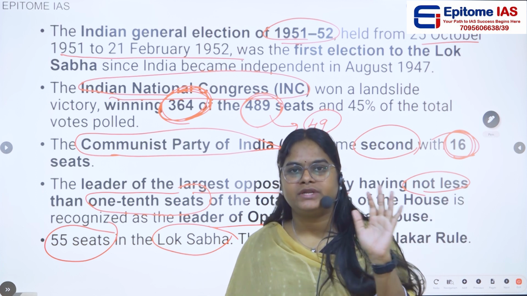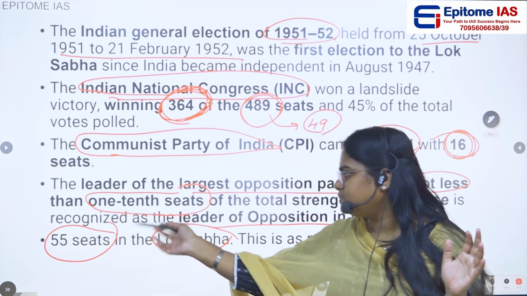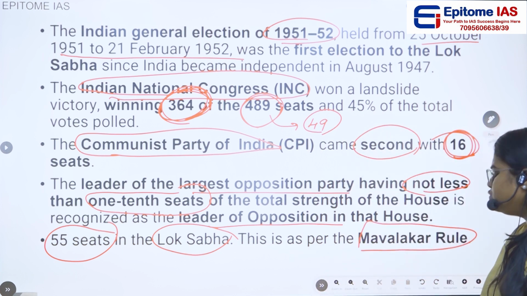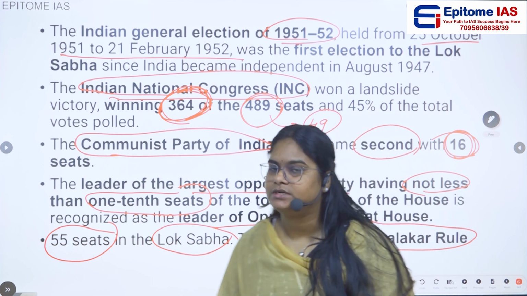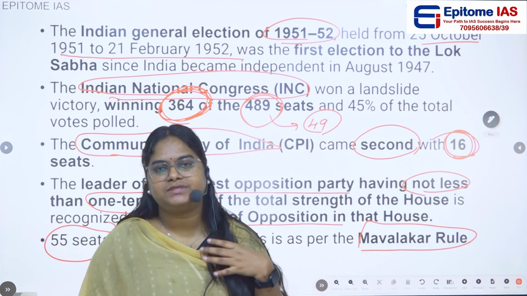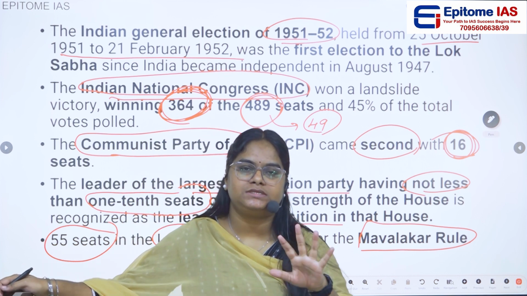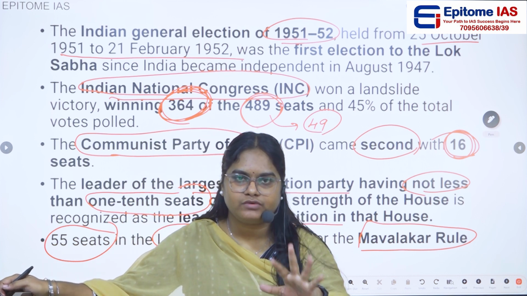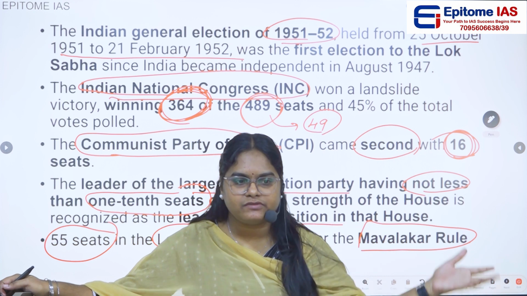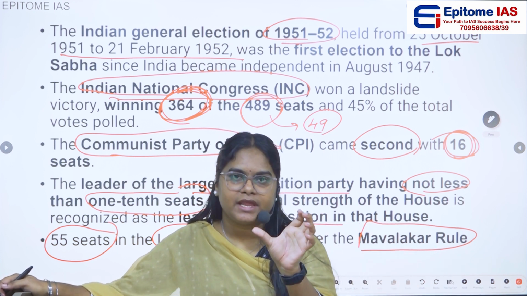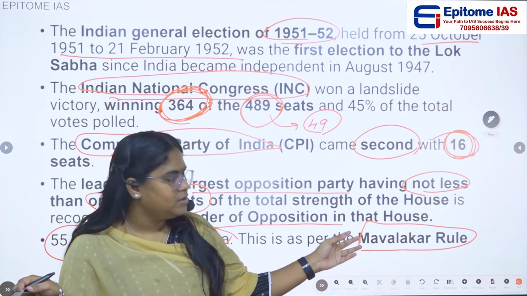So it should be more than 10 percentage. In case of Lok Sabha, it is 55 seats. This is as per the Mavalankar rule. So at least 10 percentage of the total seats in the particular house. In case of Lok Sabha, the 10 percentage. In case of Rajya Sabha, 10 percentage of Rajya Sabha seats. So this particular criteria is also known as the Mavalankar rule.